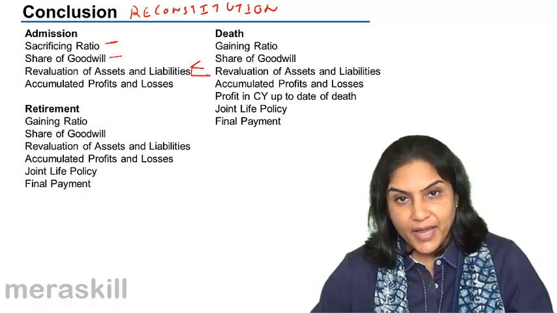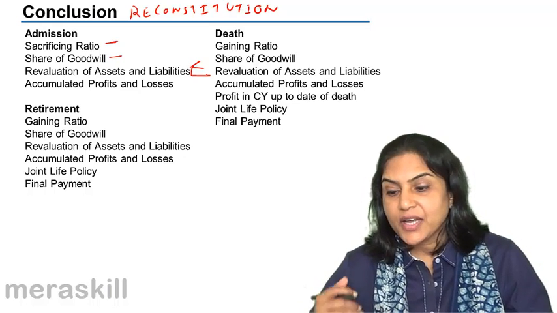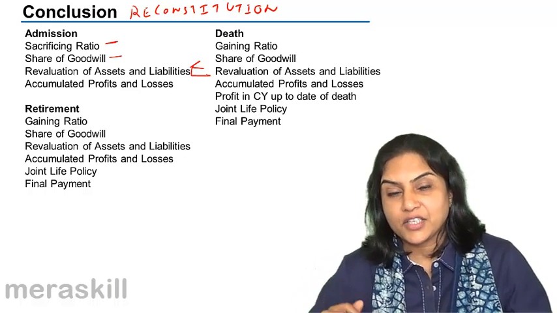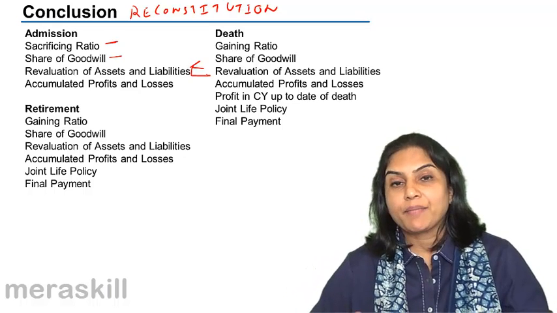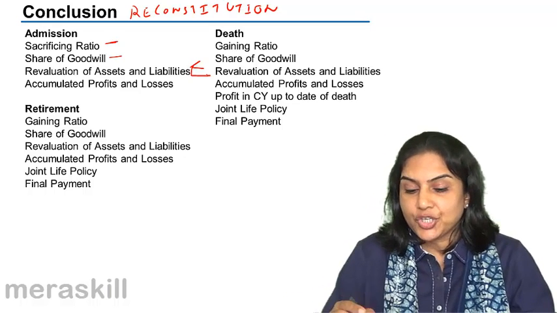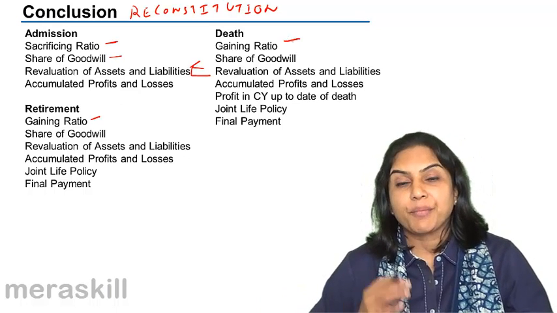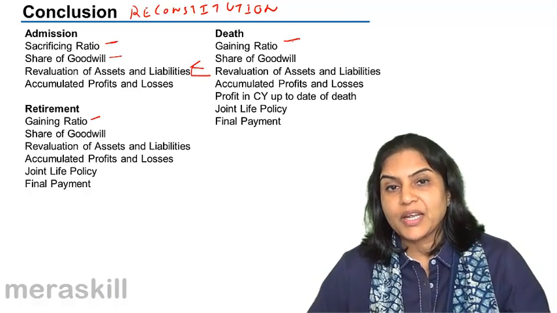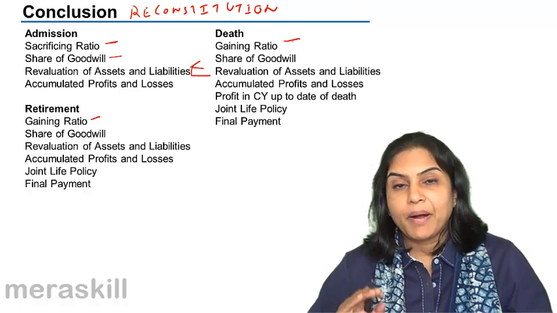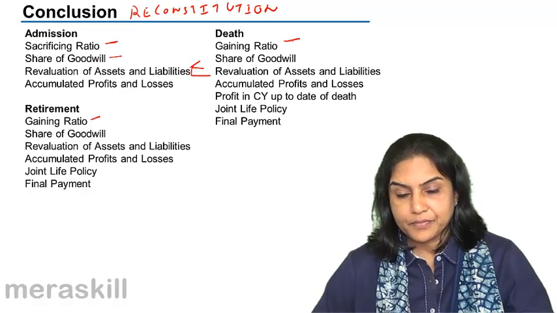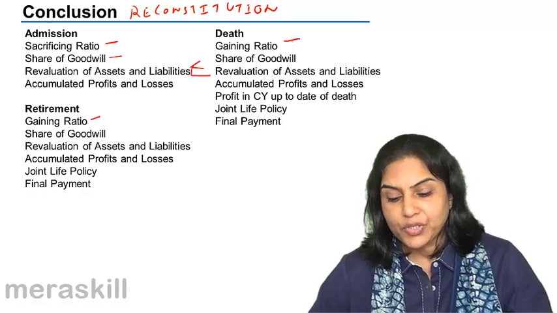In case of retirement, a partner leaves. In case of death or retirement, we compute the gaining ratio, not the sacrificing ratio, because the remaining partners usually stand to gain when a partner leaves. Here also we compute the share of goodwill.